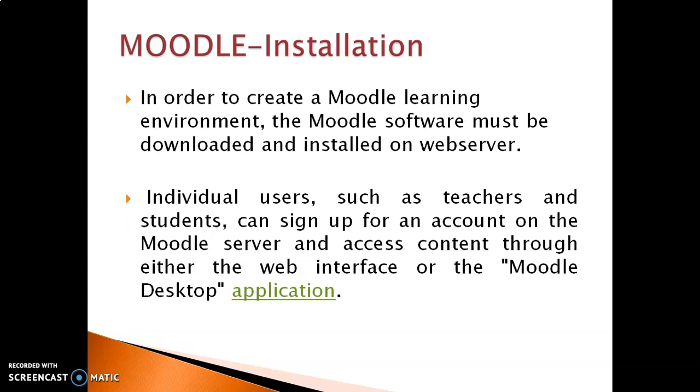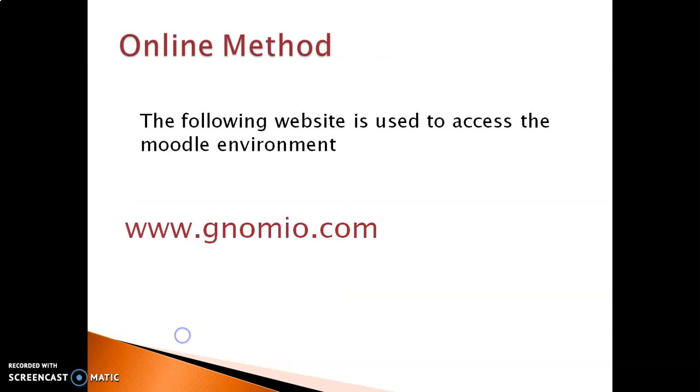In this class, now we see about the Moodle installation. There are two ways for Moodle installation. One is to install the Moodle software in our system. The other one is using this website, www.genomia.com. Using this website, we can use the Moodle environment online.